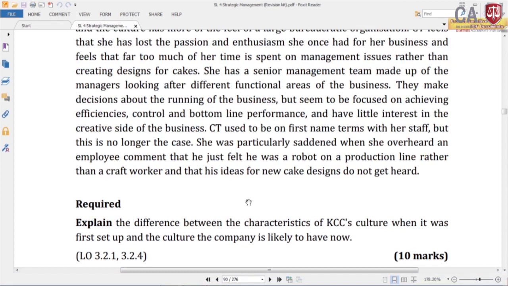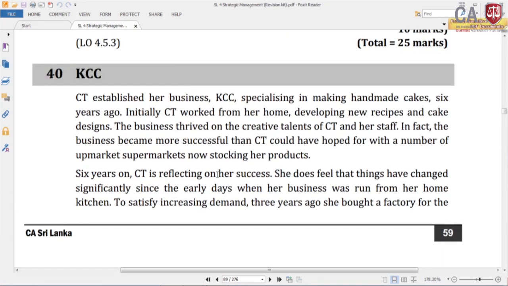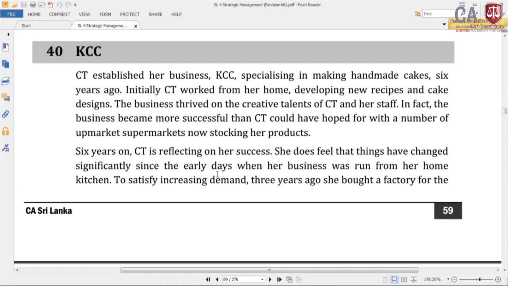We are required to explain the difference between the characteristics of KC's culture when it was set up and the culture the company has now. So, there may be 2 different types of cultures in this organization. Initially one culture, now a different culture. So, we will go through the facts and try to identify that. CT established her business KCC specializing in making handmade cakes 6 years ago.